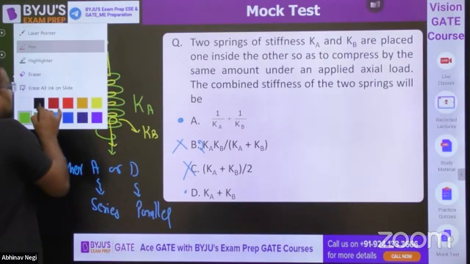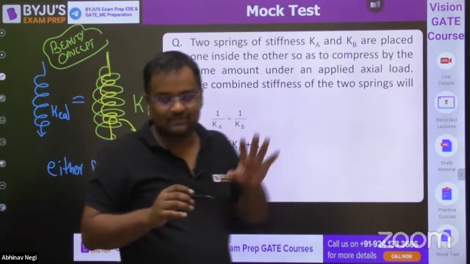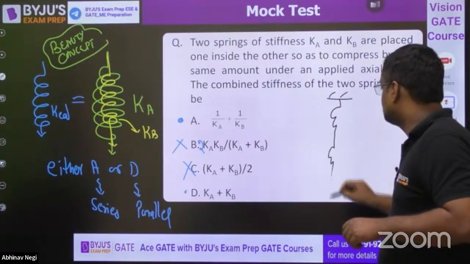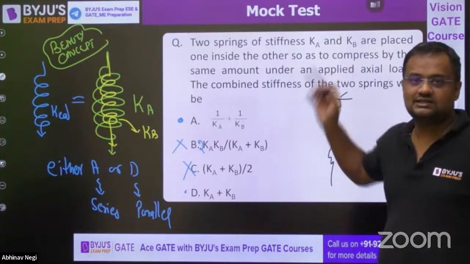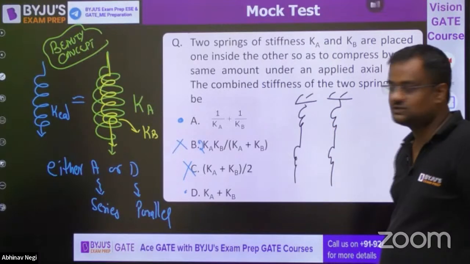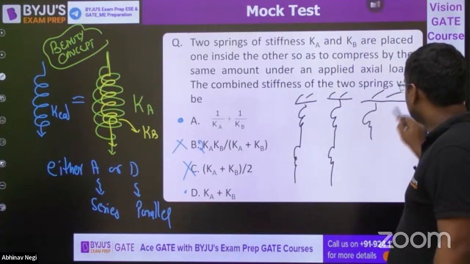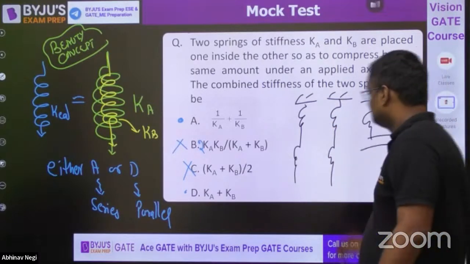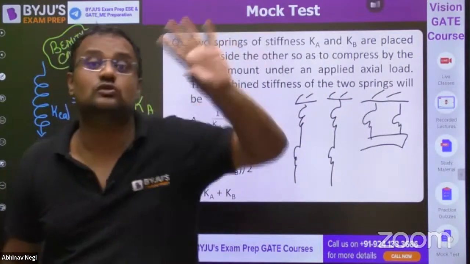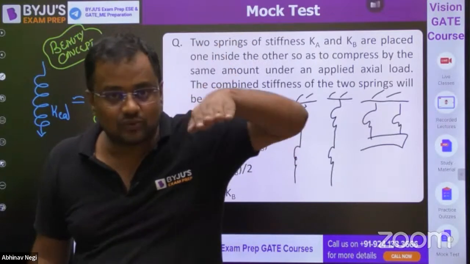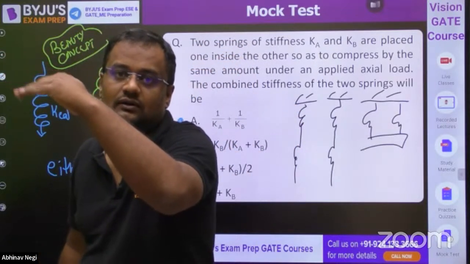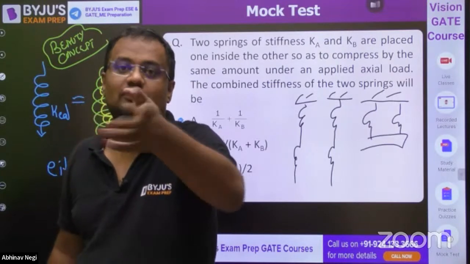Students who studied with me, every time I tell you the logic. They think this is series. What is series? What is parallel? Same thing I told you in equivalent permeability in soil mechanics: parallel to bedding plane is not what you think from the figure.